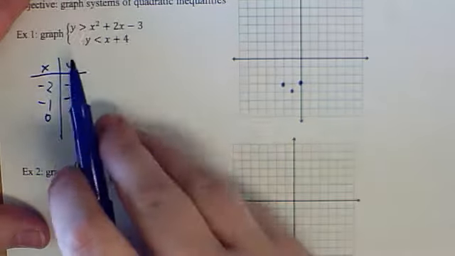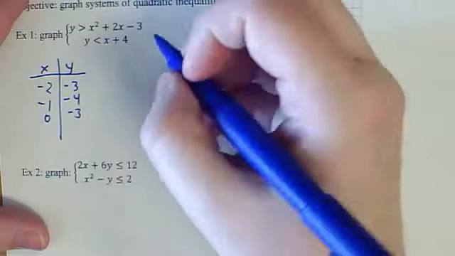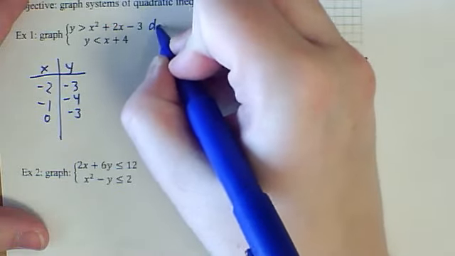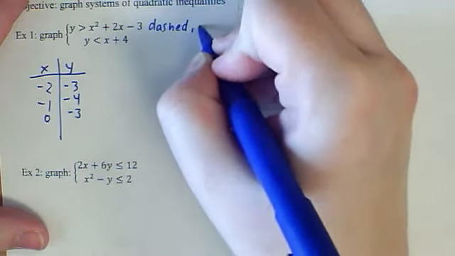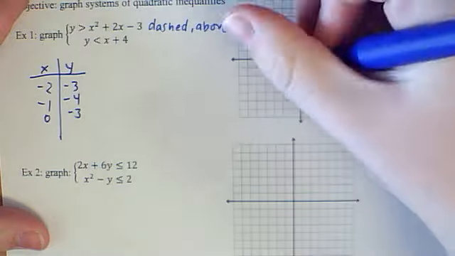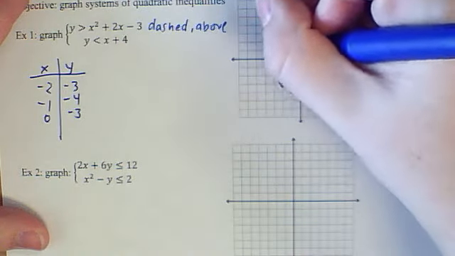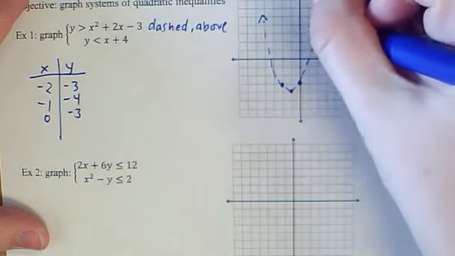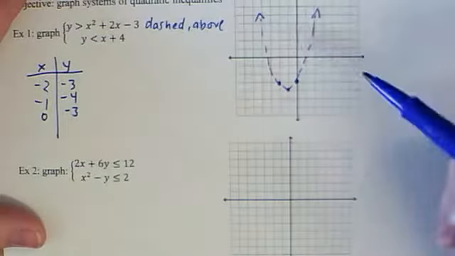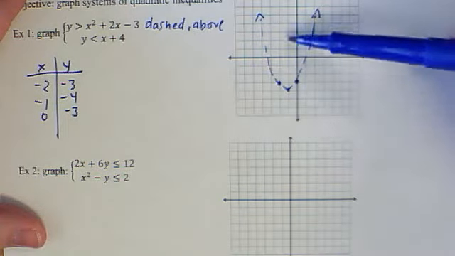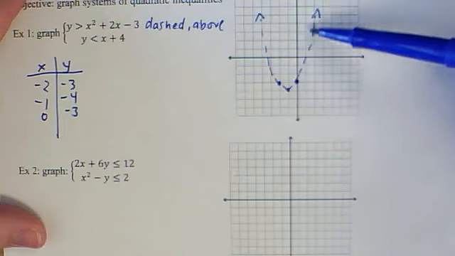Now if we look, this is greater than, so it is dashed, and we're shading above. So my parabola is a dashed parabola, and I'm going to shade above, so that means where my y values are greater is within this part.